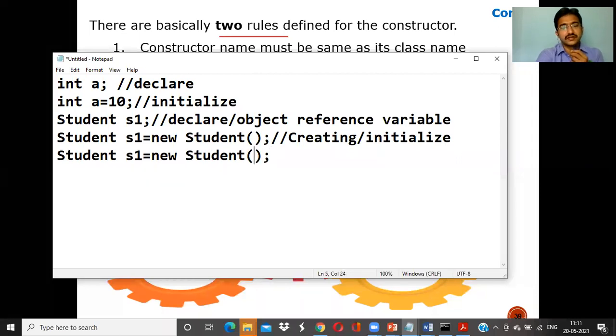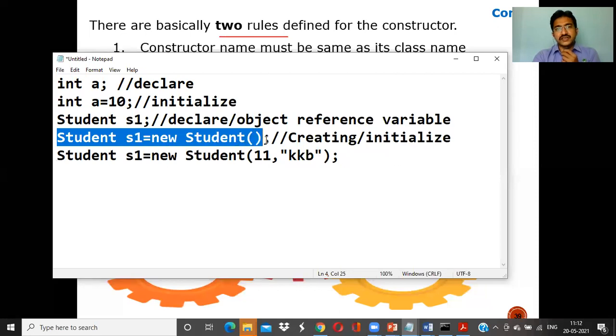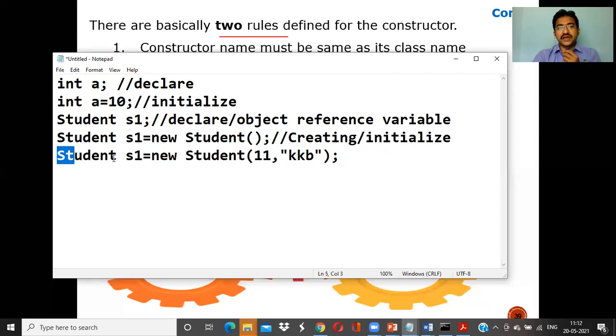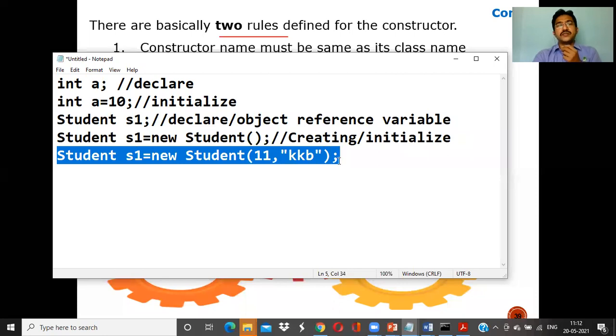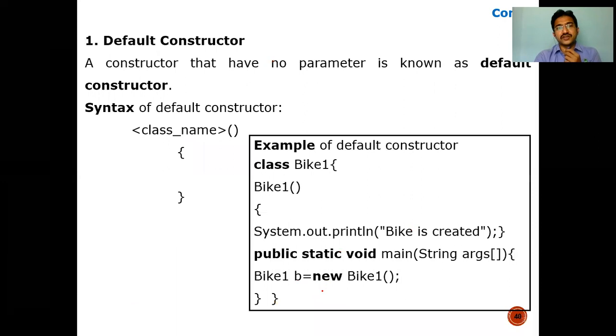You can pass here 11 or any name. Like this also you can pass the parameters. Now if we have no parameters, then it is called a default constructor or no argument constructor. If you are passing the parameters, then it is called a parameterized constructor. Maybe it is one parameter, two parameters. Parameters here are nothing but arguments. Maybe one parameter, one argument, or two arguments, three arguments, it is called a parameterized constructor. Right? Now let me show the examples for default constructor.